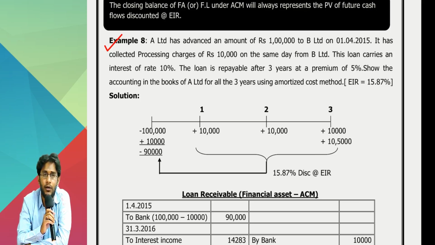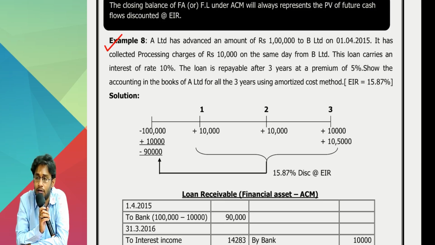Tell me sir, A Limited took loan, gave loan? Gave loan. If you have given a loan, you have a contractual right to receive cash flow. Definitely it is a financial asset. Since they are asking you to apply ACM, apply ACM. But for applying ACM, I should know EIR. Luckily, EIR is also given to you.